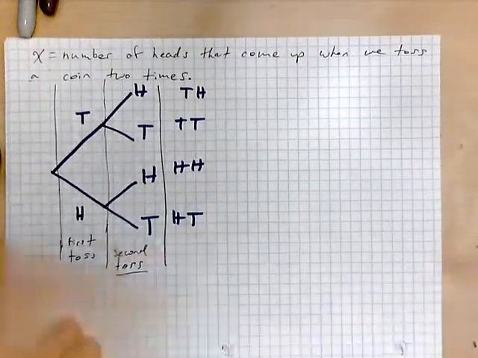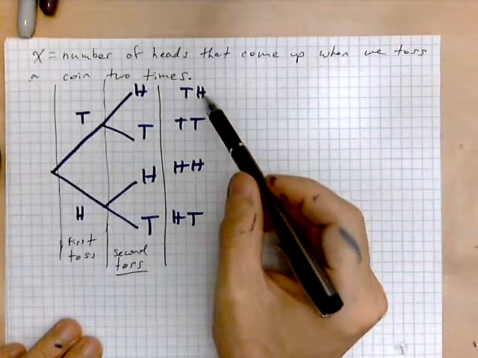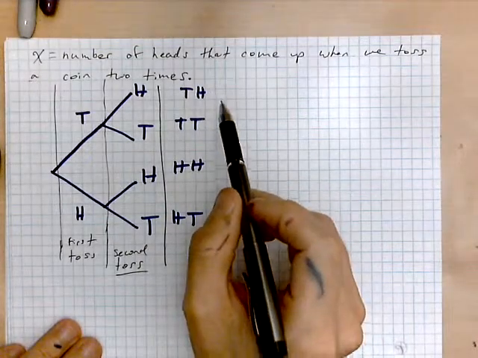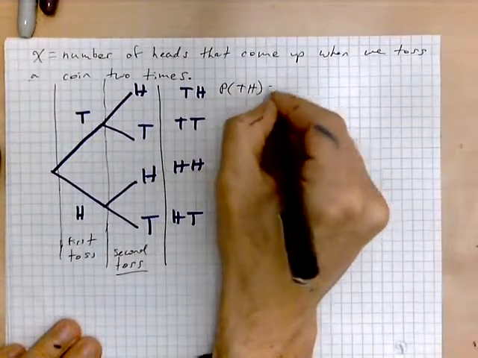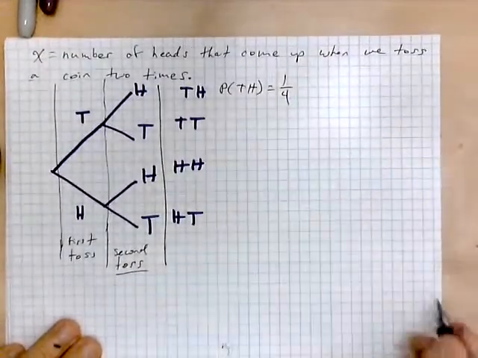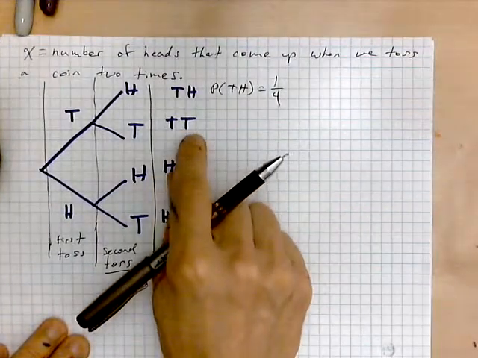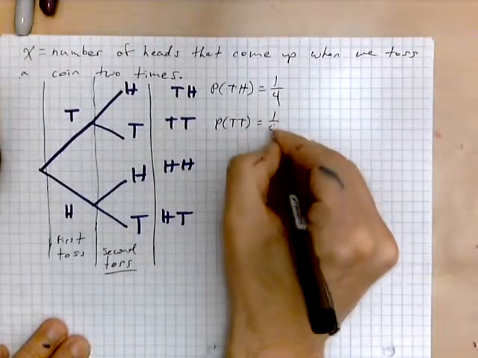Now, the next step is to do this. The probability of a tail followed by a head is 1 out of 4. And then the probability of a tail followed by a tail, as you can tell from the picture here, is also 1 out of 4.